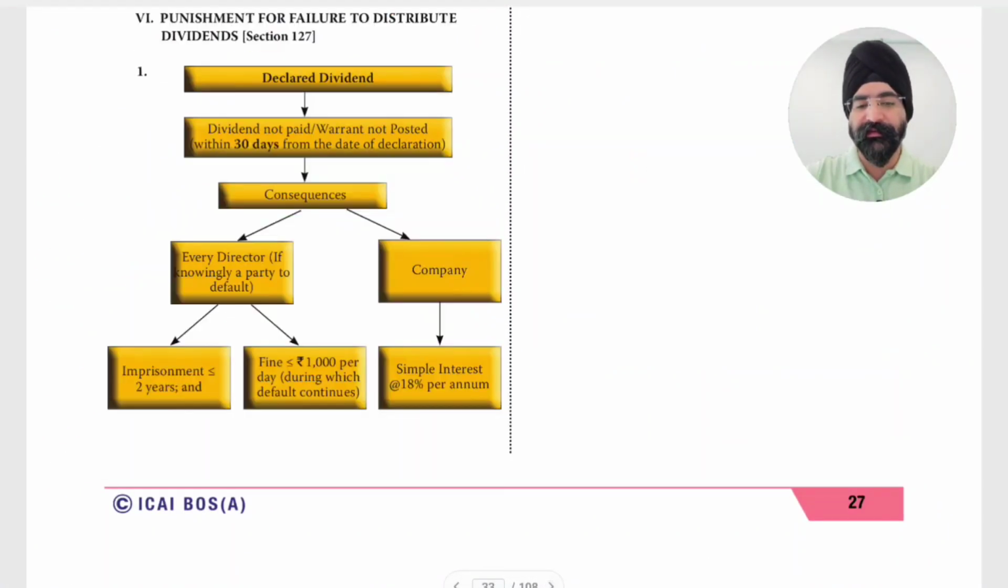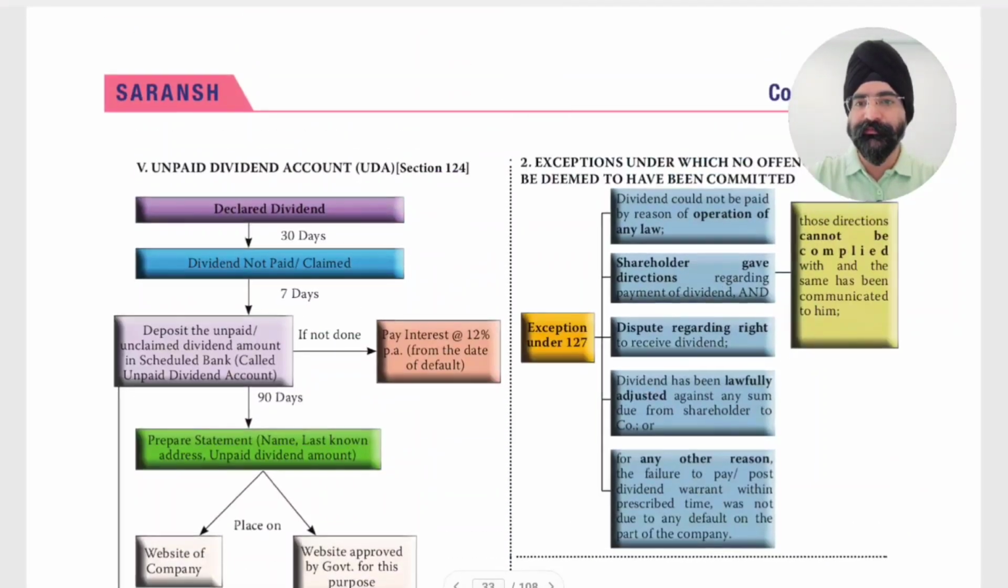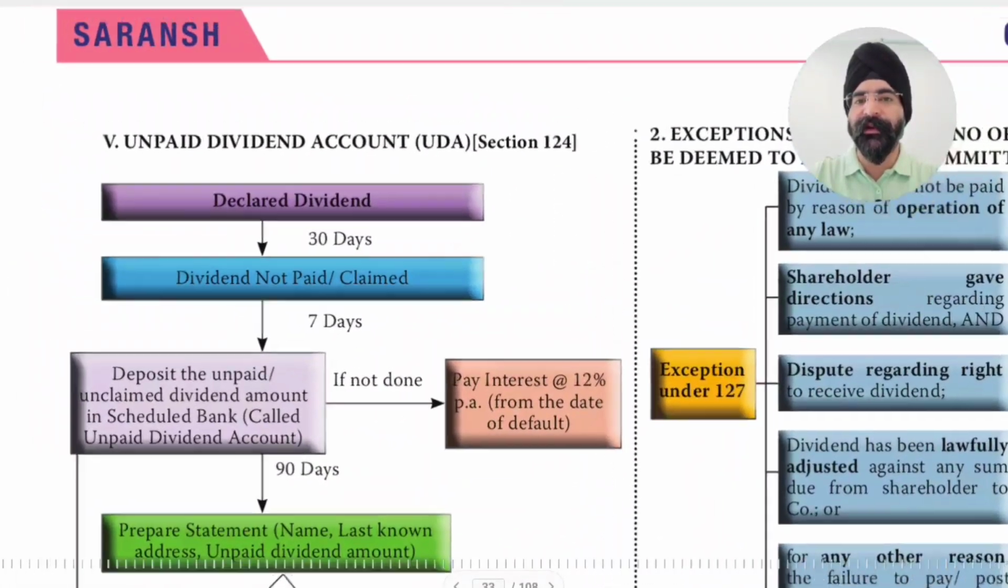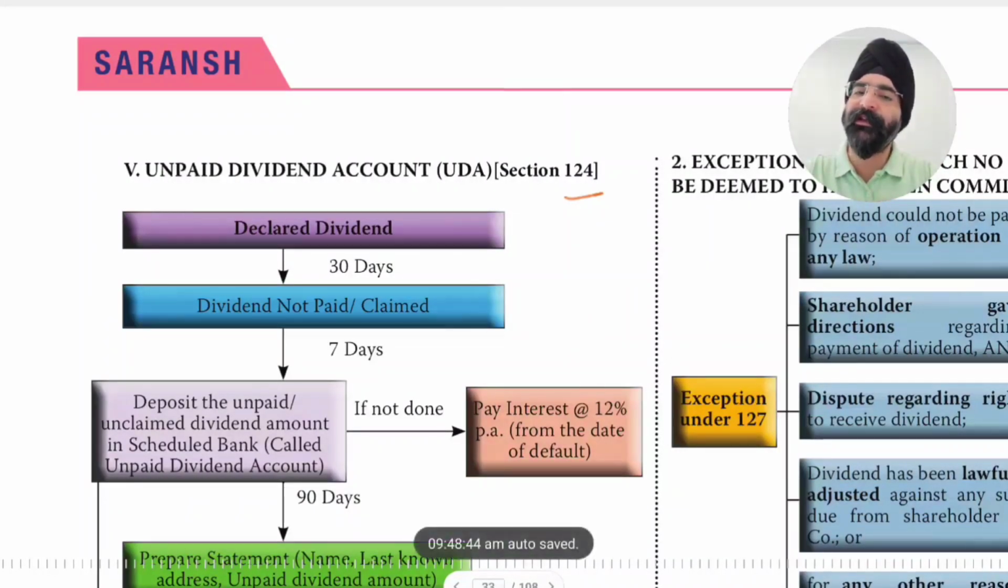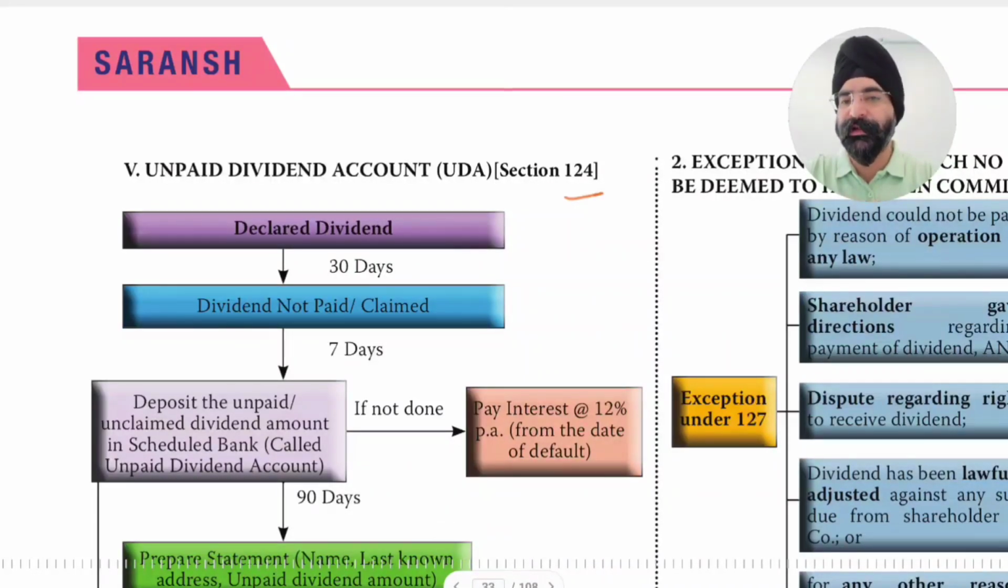Then next we move to unpaid dividend account, Section 124. Section 124 deals with unpaid dividend account. Dividend is declared. Now, dividend is declared, within 5 days we have to deposit it in a separate bank account.